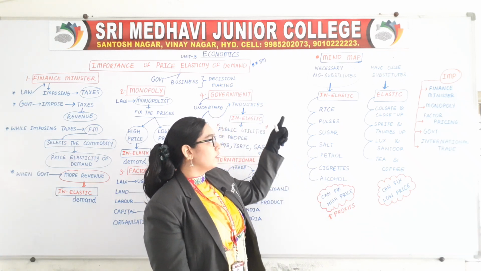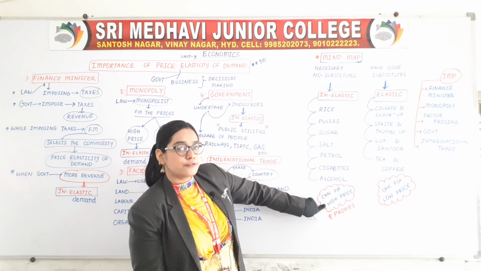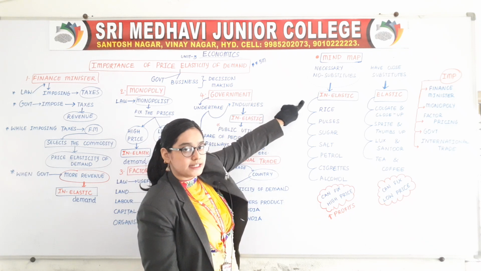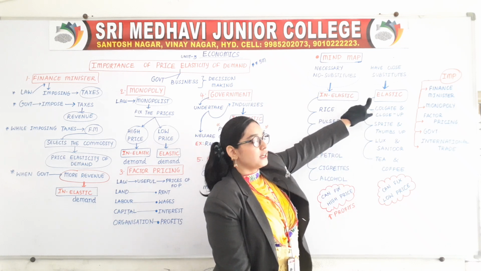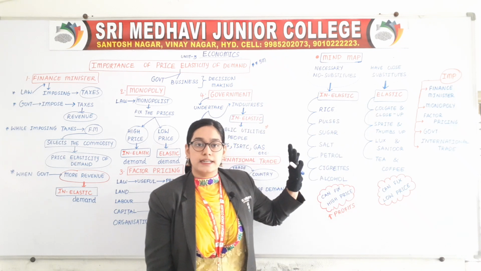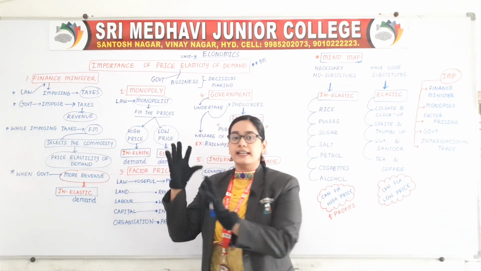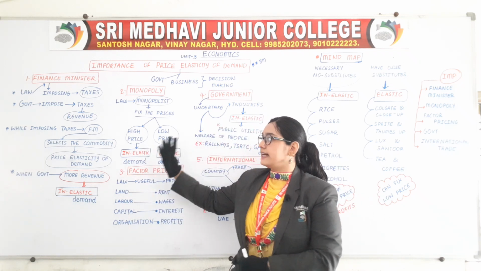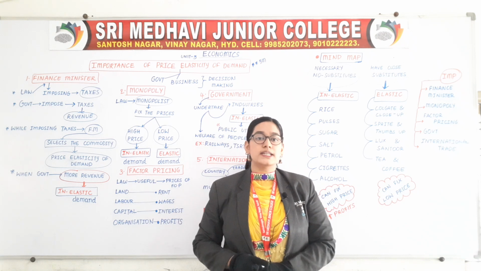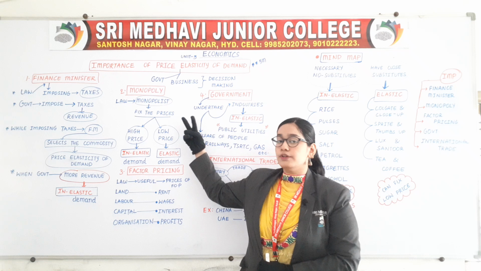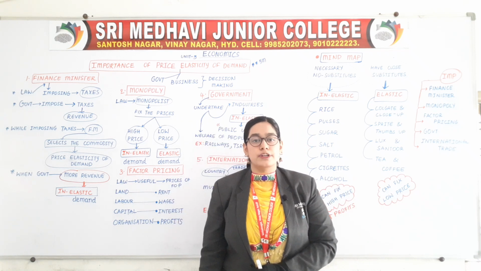Again we are using this logic. He fixes a higher price for inelastic demand commodities and a lower price for elastic demand commodities. If you have this in mind, all the points will be very clear. So, two points are done. First, it is useful for the finance minister for imposing taxes. Second, it is useful for the monopolist to fix the prices of commodities.